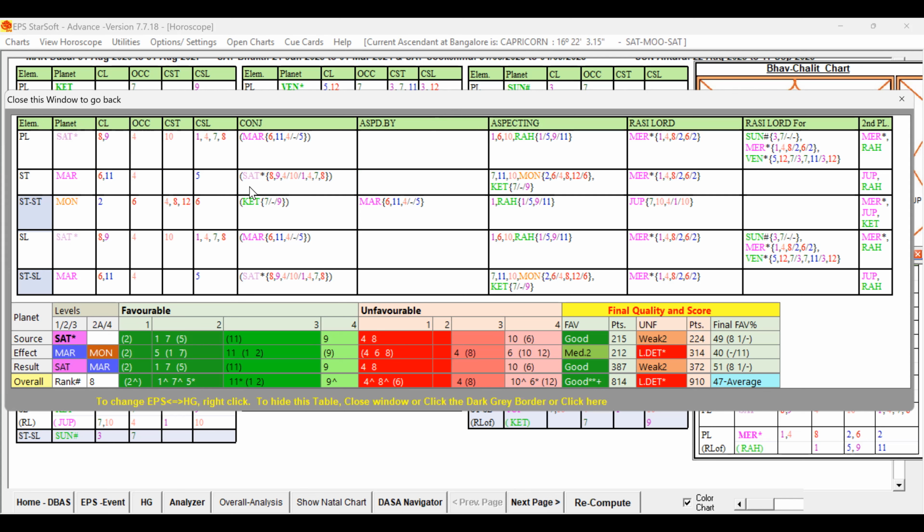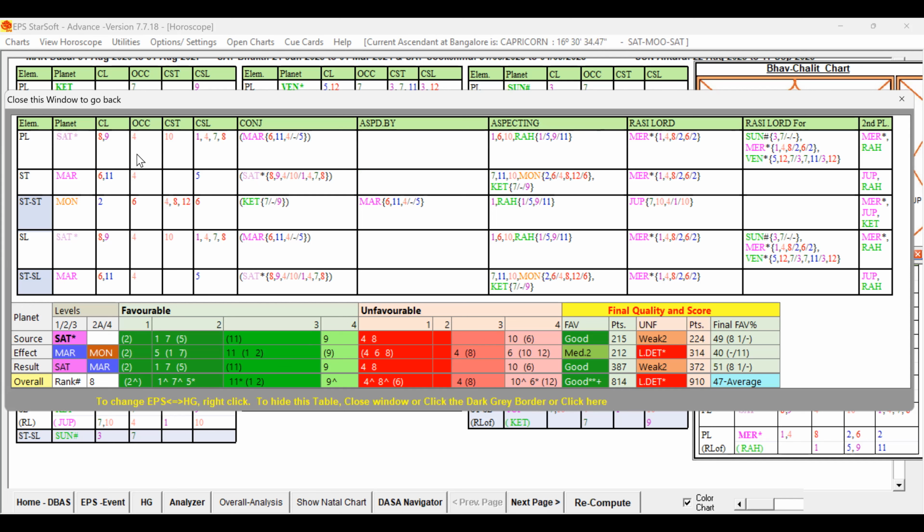This is good. Apart from that, some non-supportive houses are also passing their signification, being the 11th lord and 5th sublord. But a favorable key planet, the 7th cusp sublord planet, is there in support, so it is good. Other than this mixed signification, you can see Rahu is there, a green color planet, aspecting. And the Sun is also rasi lord for Sun and Venus. So favorable key planets Sun, Venus and Rahu are in supports.